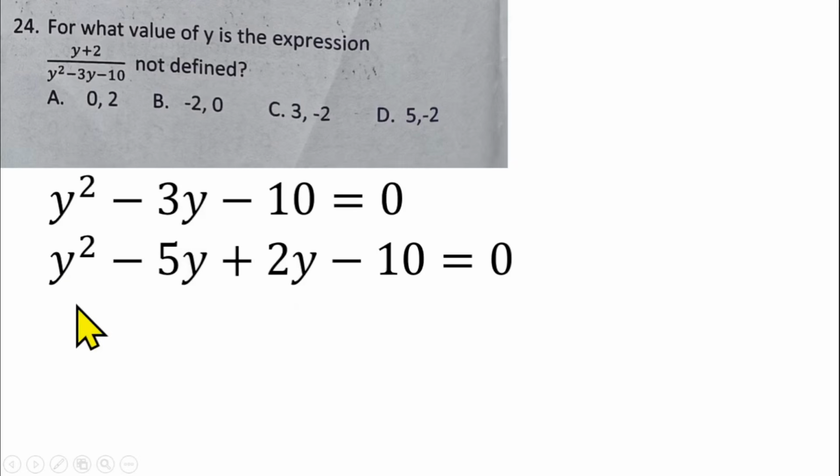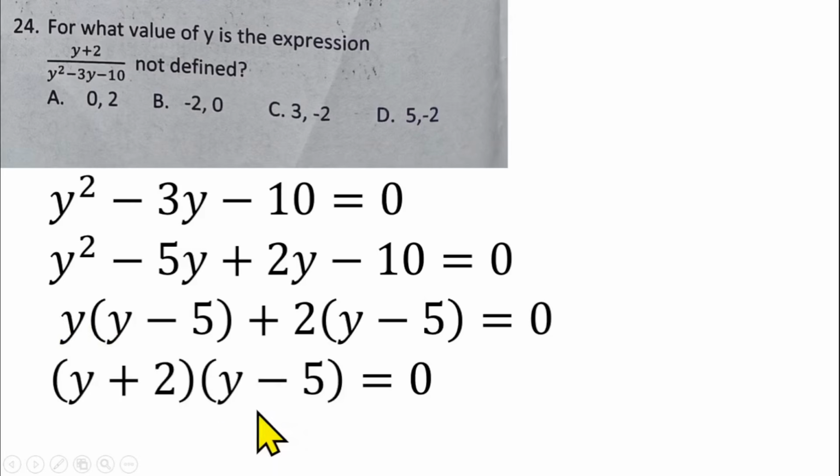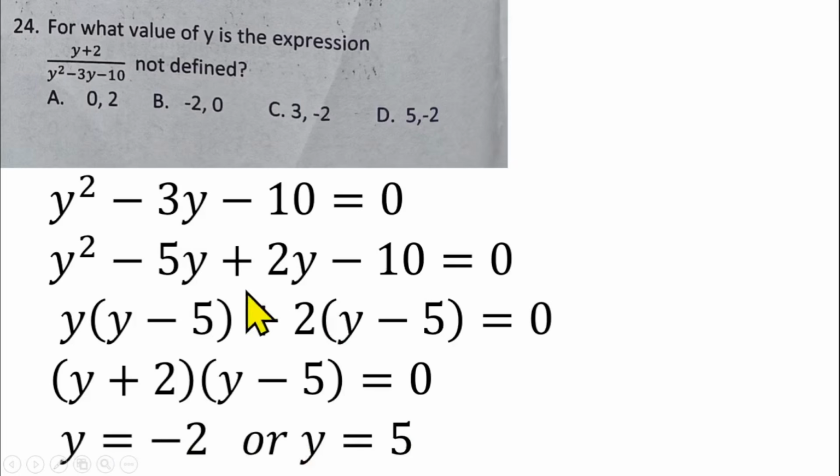Factorize this, that gives us y into y minus 5. Factorize 2y minus 10, that gives us 2 into y minus 5 equals 0. So that means you have y plus 2 into y minus 5 equals 0. Then you can now find the value of your y at each point here. So y will be equal to minus 2, or y will be equal to 5. And that makes option D the right answer for question number 24.